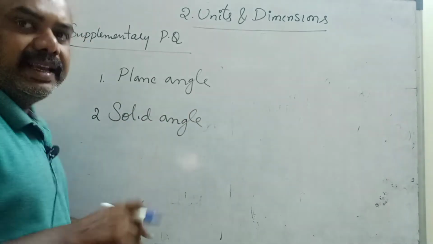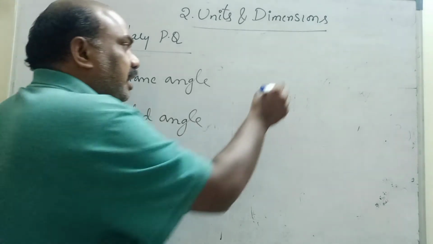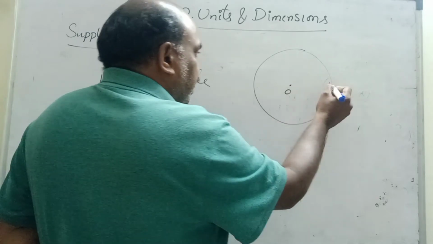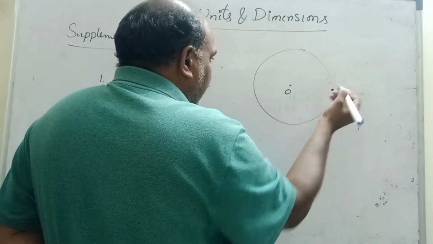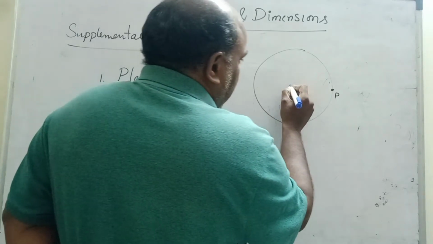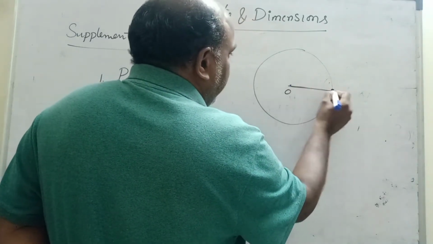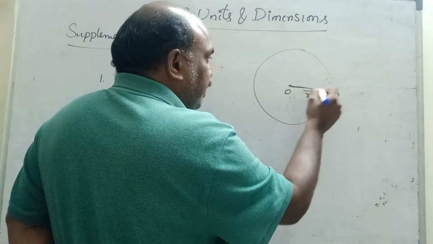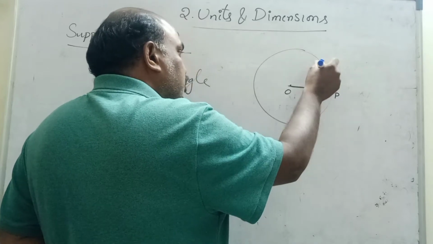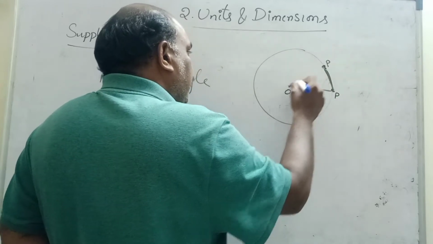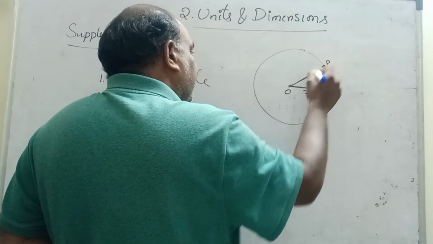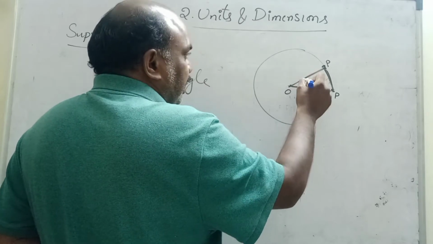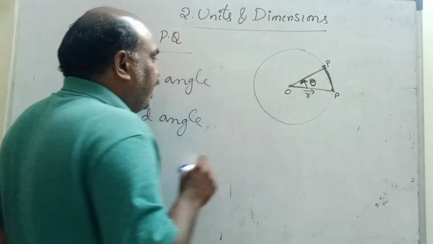What is meant by plane angle? Plane angle is very simple, children. Let us consider this is a circular path, and this is the origin. Here one particle is moving in anti-clockwise direction. The distance between O and P is nothing but the radius vector. After some time this particle moves up to here, at P. Now the radius vector is making some angle. This theta is called the plane angle.